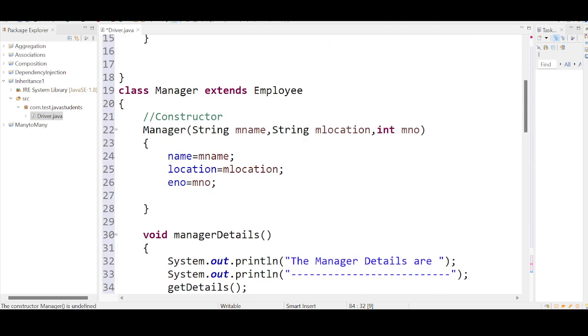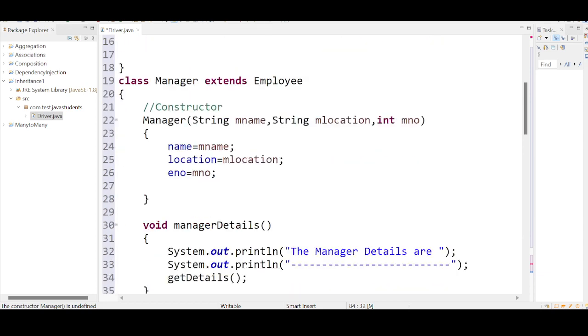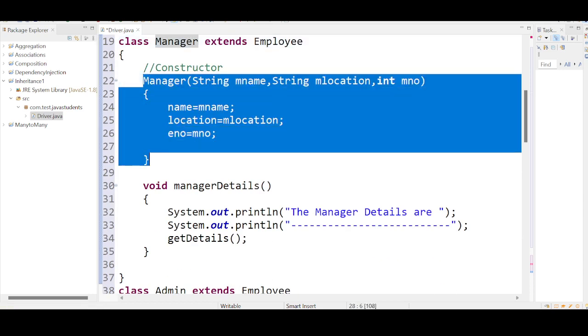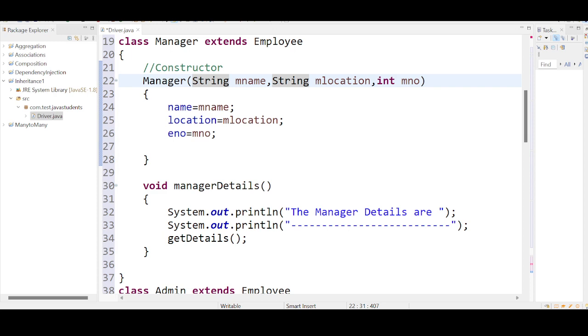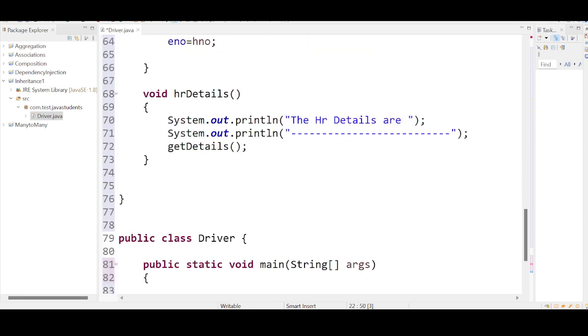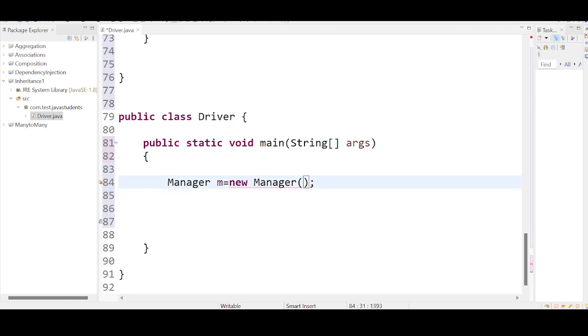We have a constructor inside manager, but this constructor is accepting 3 arguments: manager name, manager location, manager number. You need to pass 3 values according to the constructor order. The manager name can be, let me take it as Sashwant. Manager location Chennai, manager employee number 123, right?